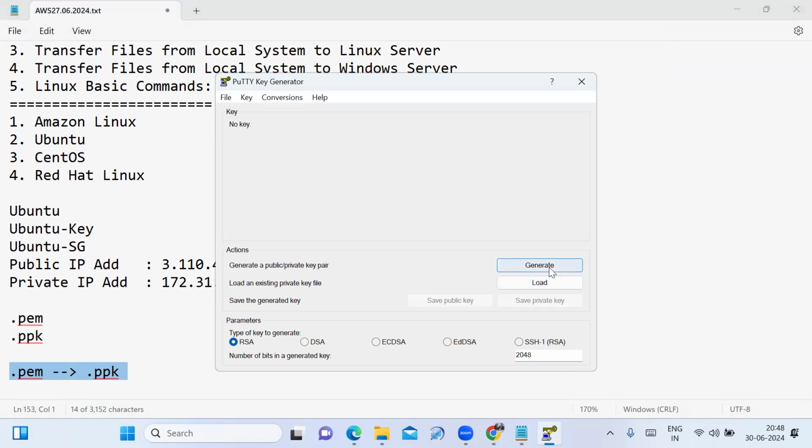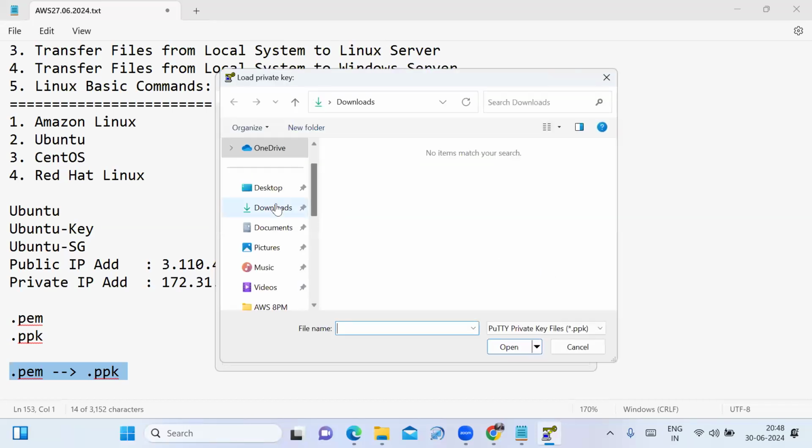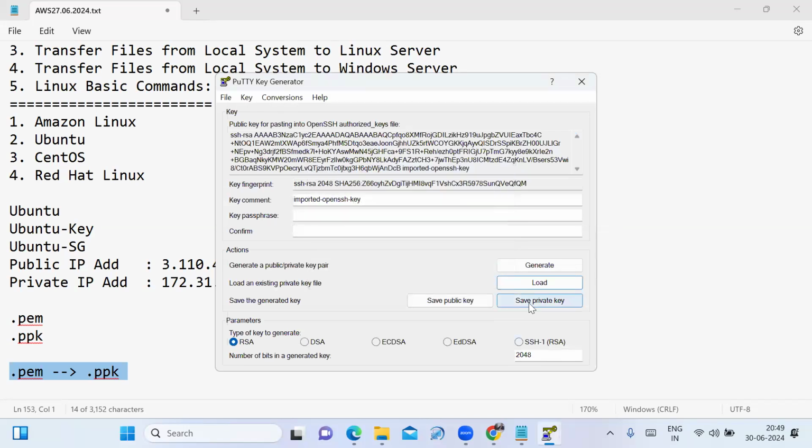Here, don't go for the generate option. If you choose the generate option, it takes more time. You have to select the load option. I am selecting my PEM file. Where is my PEM file? In my downloads. The reason it is not showing the PEM file is that here we have to select all files. Then your PEM file is shown. You have to select your PEM file. Click on open, click on OK, click on save private key, click on yes.